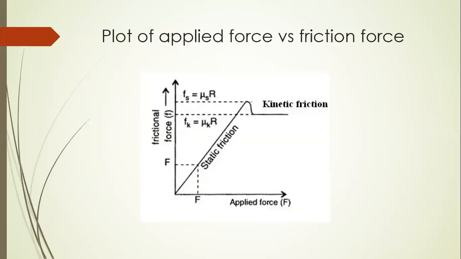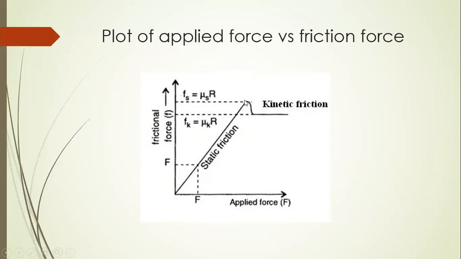Now a very important graph is between frictional force and applied force. Along the y-axis, there is the frictional force, and along the x-axis, there is the applied external force. If we increase the applied force, then the friction force also increases. Up to this point, there is static friction. When we increase the applied force, the frictional force also increases. Therefore, there is a straight line graph up to that point.